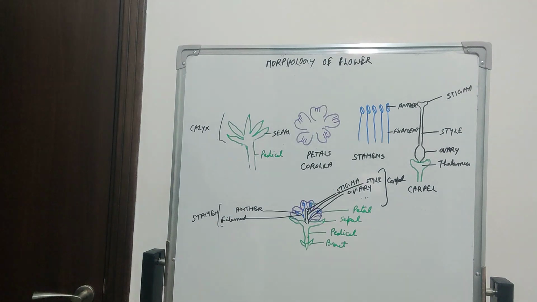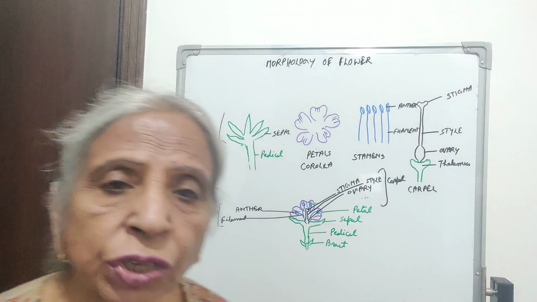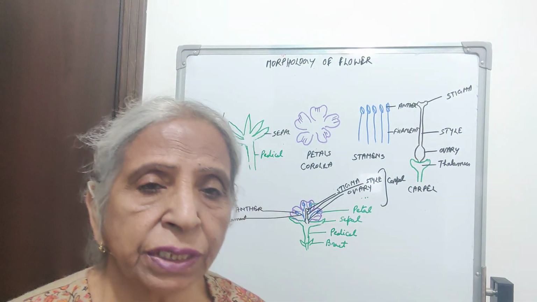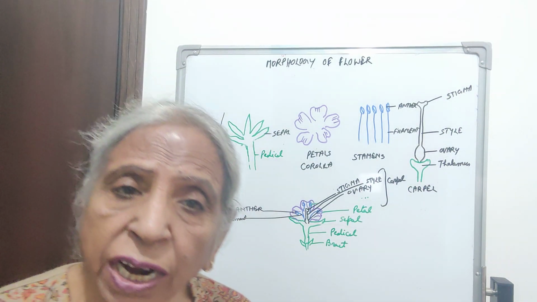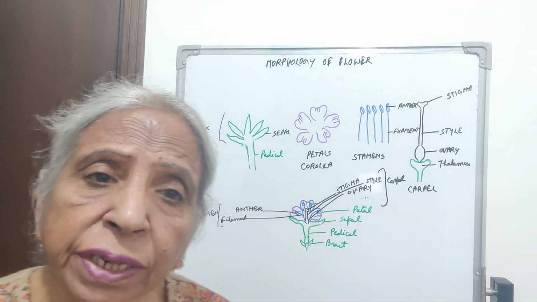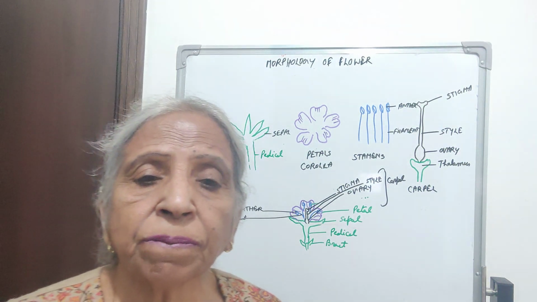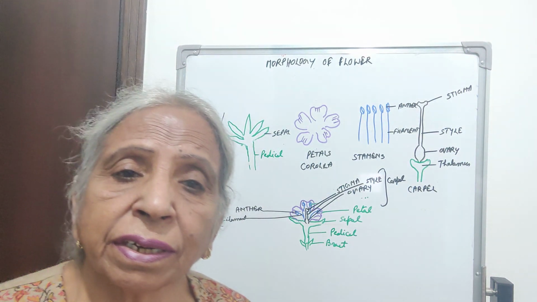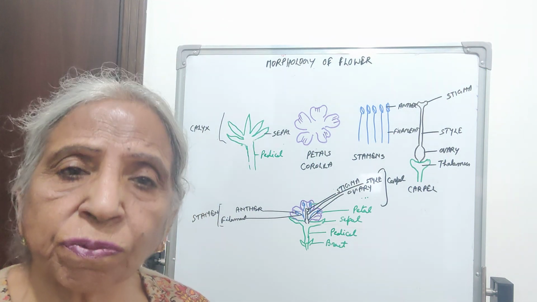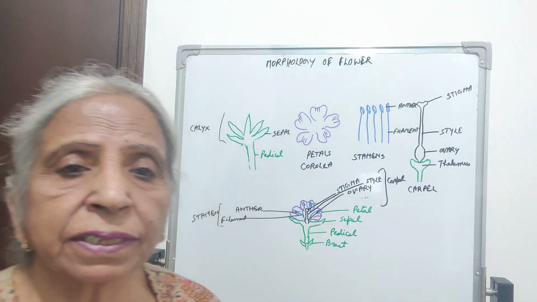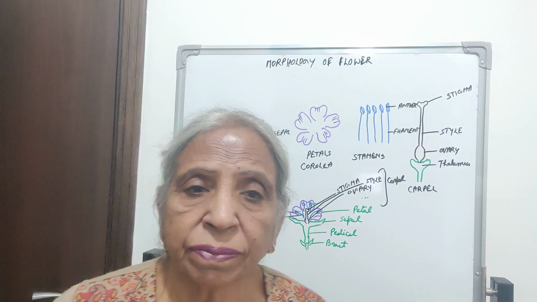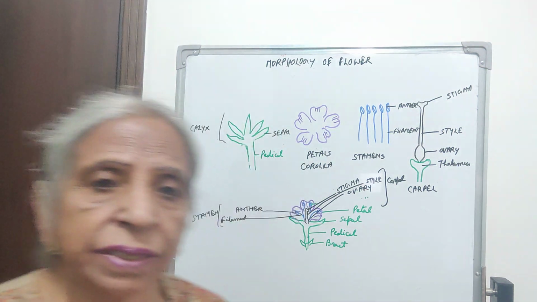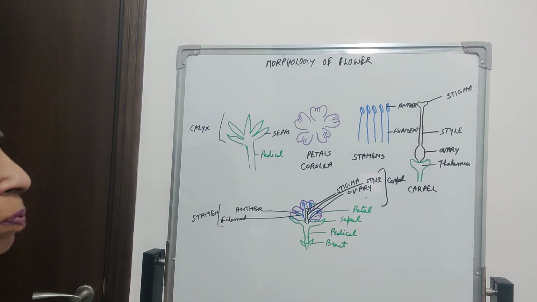The arrangement of the flowers on the floral axis is called the inflorescence. It is of two types, racemose and cymose. In racemose type of inflorescence, the flowers are borne in acropetal succession laterally in the axil of the nodes. That is, the oldest flower is at the base of the floral axis, and younger flowers grow upwards on the upper part of the axis, as in case of mustard, turnip, radish. There is acropetal succession, there is racemose inflorescence.